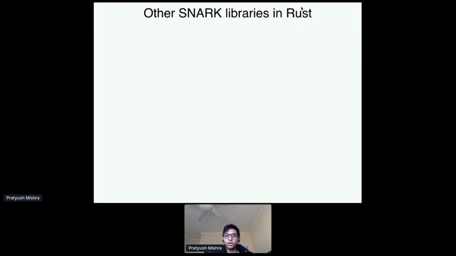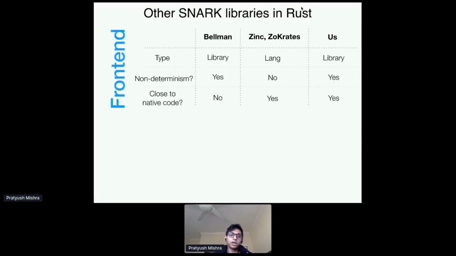All right, so that was all about arkworks. How do we compare against other libraries for SNARKs in Rust? Right. So I'll be talking separately about the front end and the back end. By front end, I mean libraries or languages that are concerned primarily with constructing constraints, right? And these fall basically into two camps. You have either a library which does constraint programming, or you have an entirely new language with an associated compiler, right?